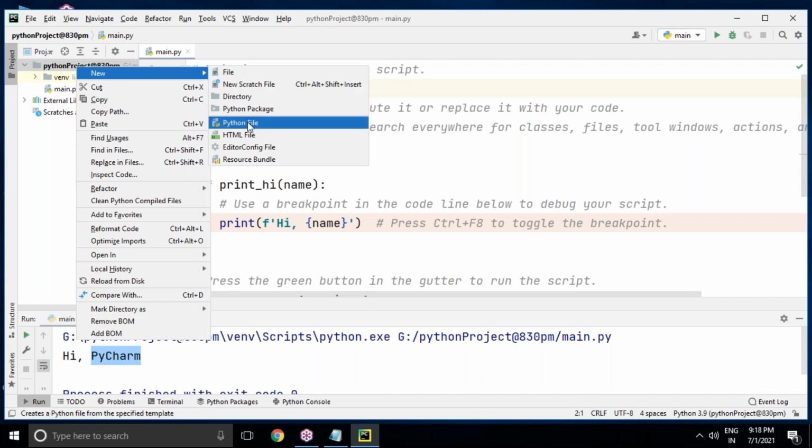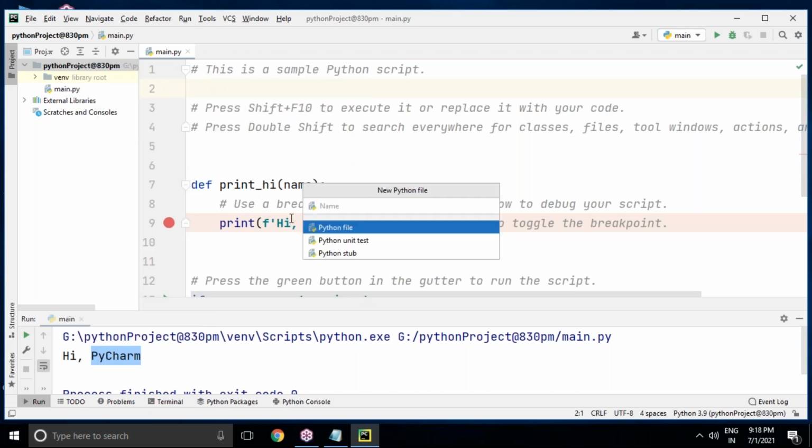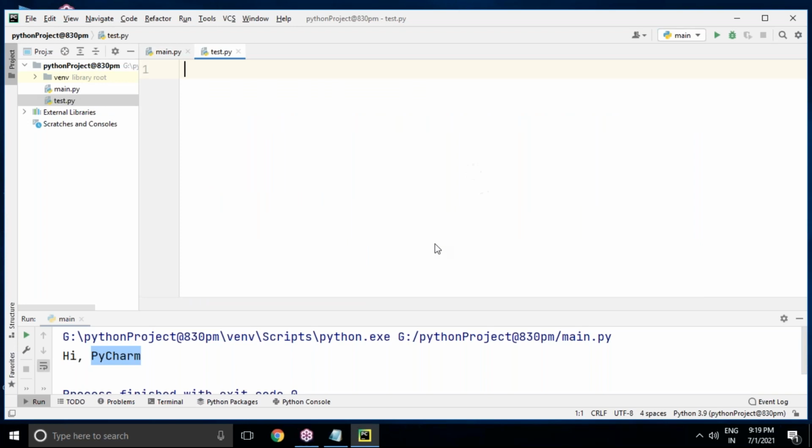File is a normal text file, so while giving the file name you must mention the .py extension. But when you choose Python file, there is no need to give the extension while giving the name. I'm giving test.py; the extension is optional here because you have already selected Python file. Then press enter, and look, your test.py is available.